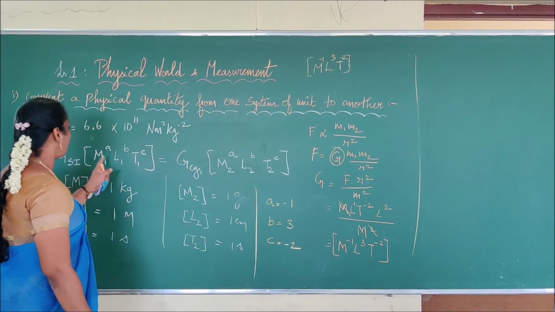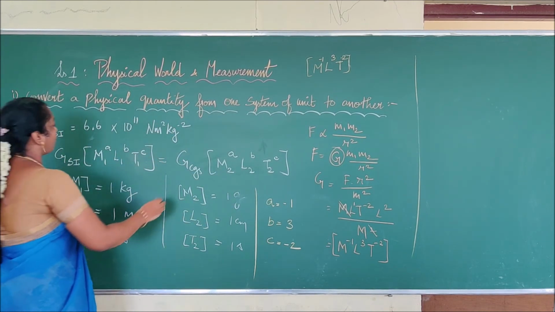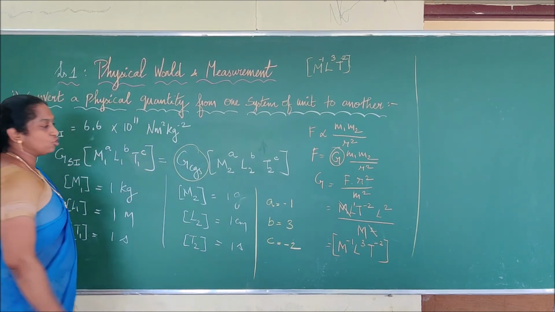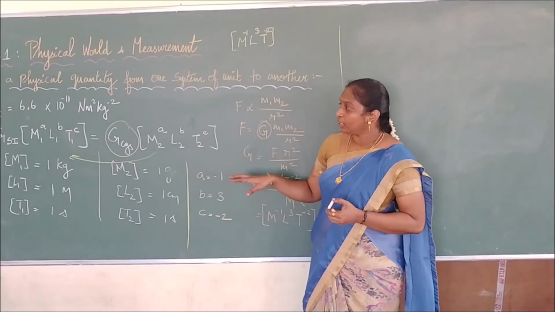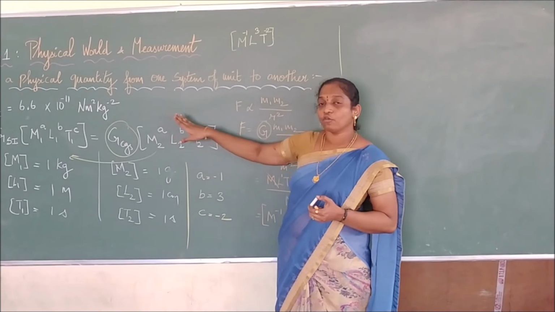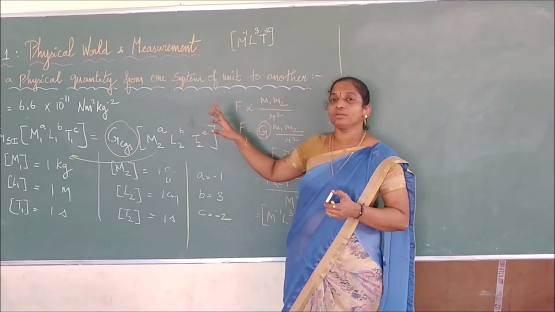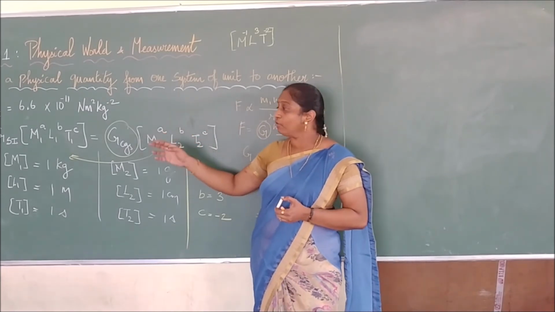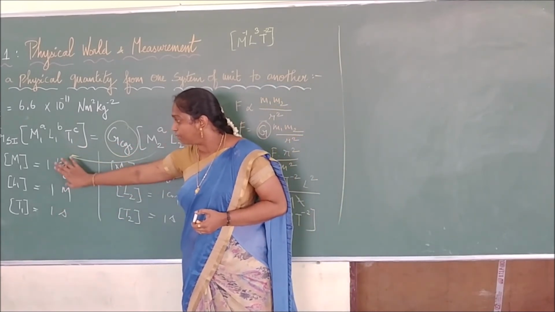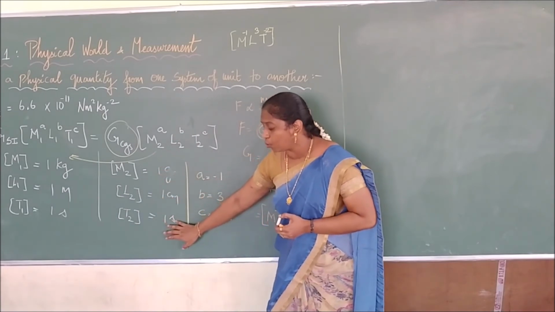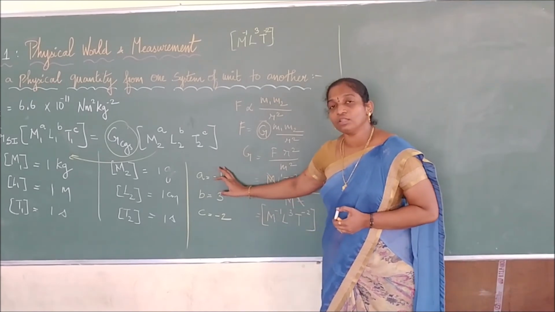So we have found the values of A, B, C, and we have the values of M1, M2, L1, L2, T1, T2. What do we have to find? We have to find the G in CGS. So what do we have to do? We have to bring this to the side. Till now, the SI value of the gravitational constant has been given as 6.6 into 10 power minus 11 newton meter squared kilogram minus 2. And we have equated the SI value and the CGS value. We have written all the values in terms of SI and everything in terms of CGS. Then using the dimensional formula for the gravitational constant, we have arrived at the values for A, B and C.